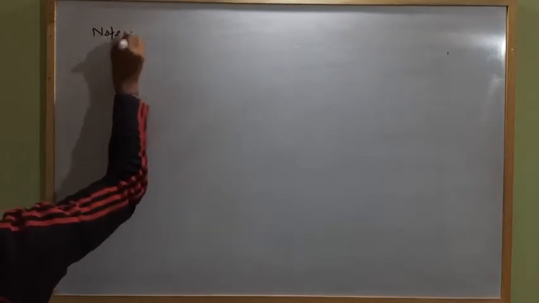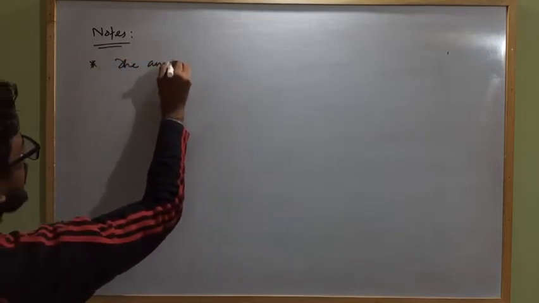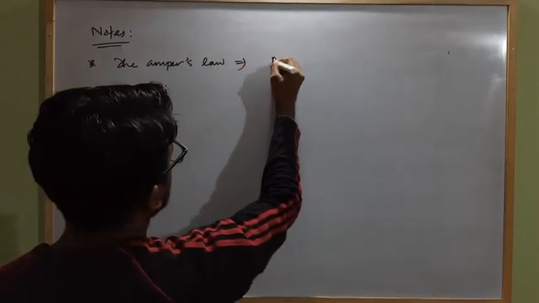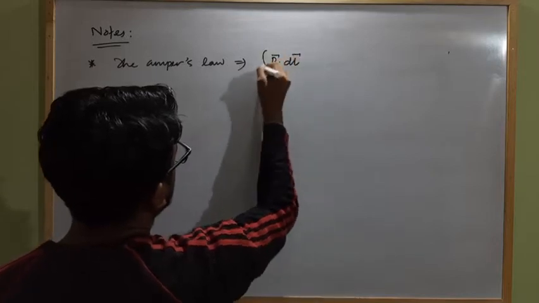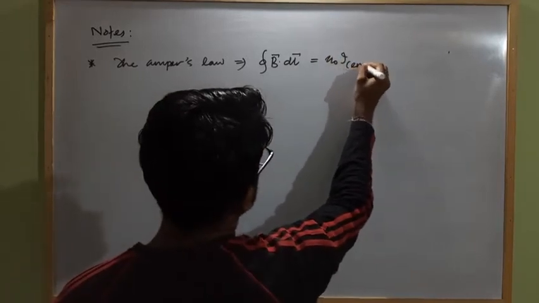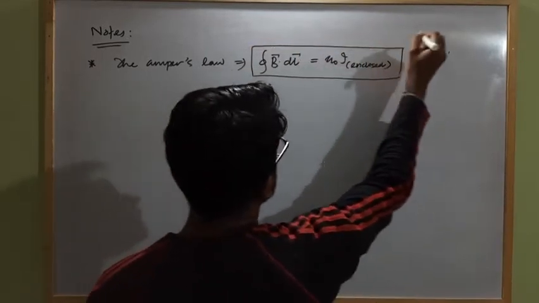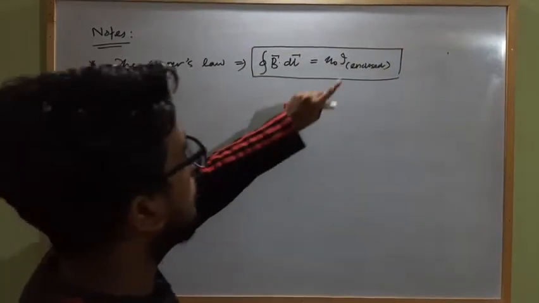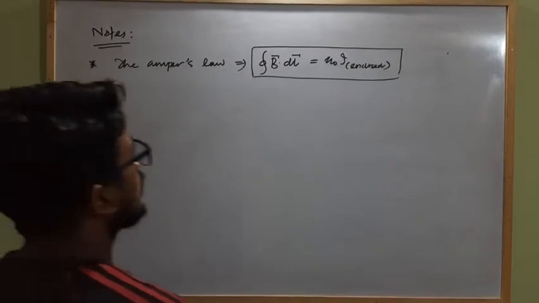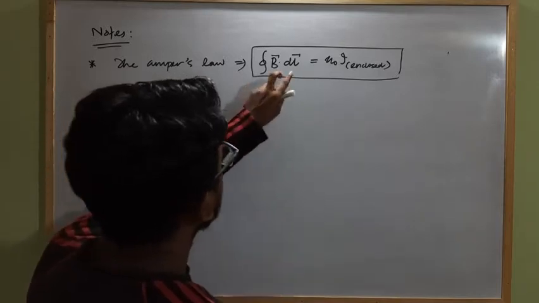Notes regarding Ampere's circuital law. First, Ampere's circuital law, or simply Ampere's law, is what? B dot dl vector closed line integral will be mu naught I enclosed. Clear? This is the mathematical expression for Ampere's circuital law, where I enclosed, this is dl. Okay, so here the direction of dl and B will be same or opposite.